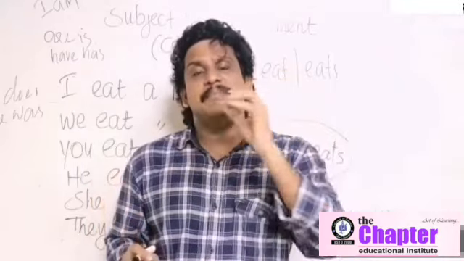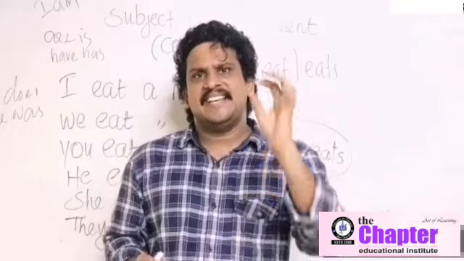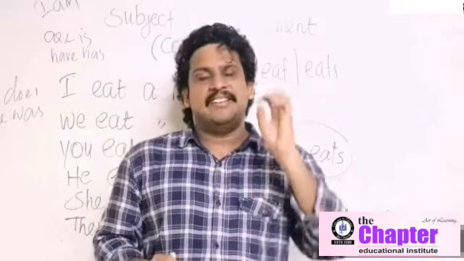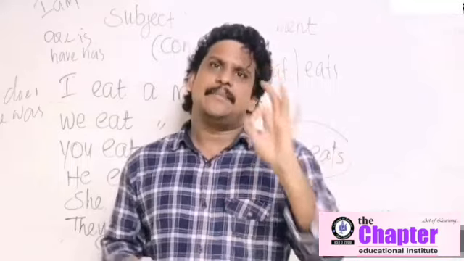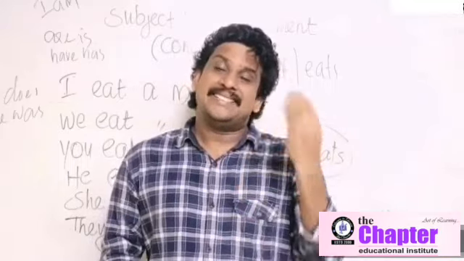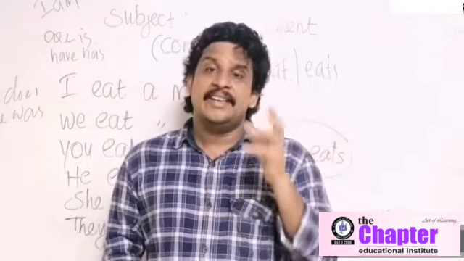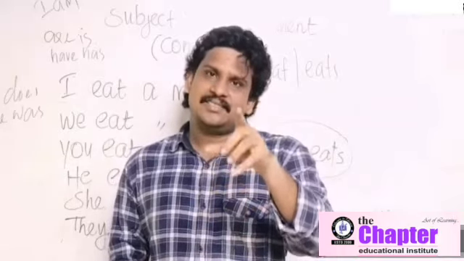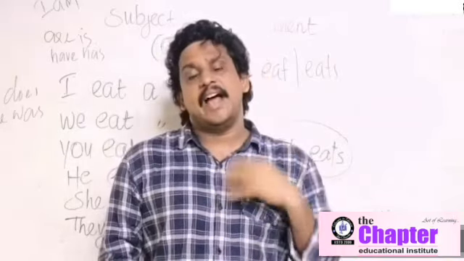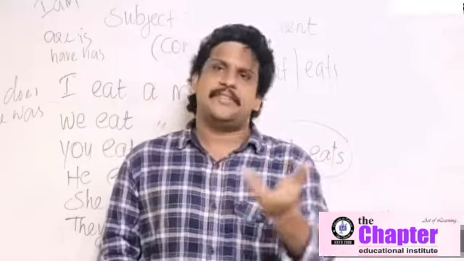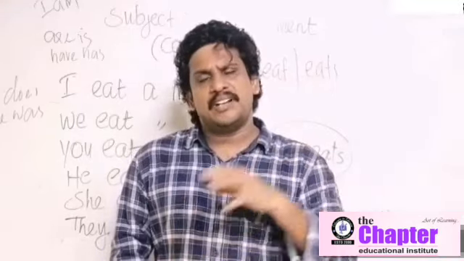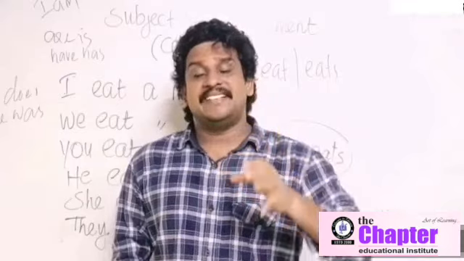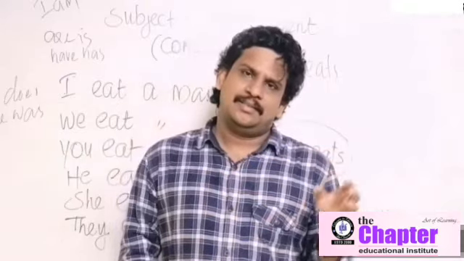Then possession: verbs denoting possession are has, have, had. Then verbs denote states. State: is, am, was, were. But sometimes have and had are used as action verbs. I had breakfast, I have my breakfast, etc. Okay, personal pronouns. First person: I, we plural. Second person: you plural. Third person: he, she, it singular, they plural.